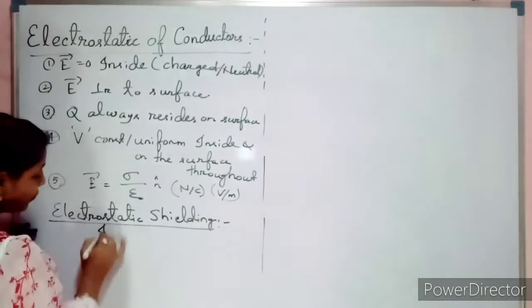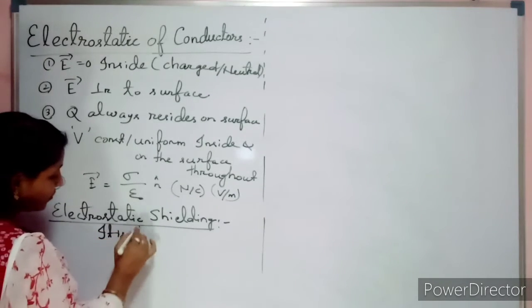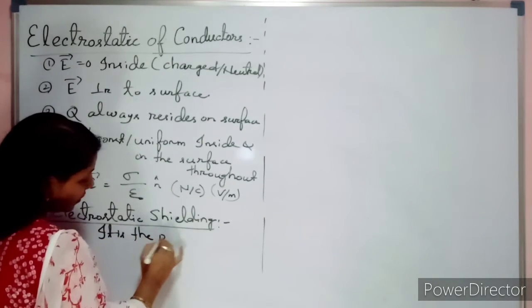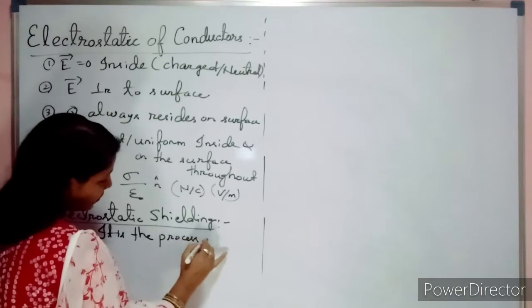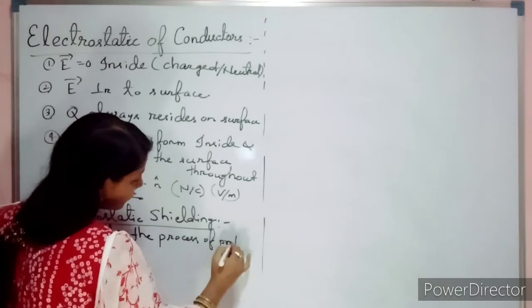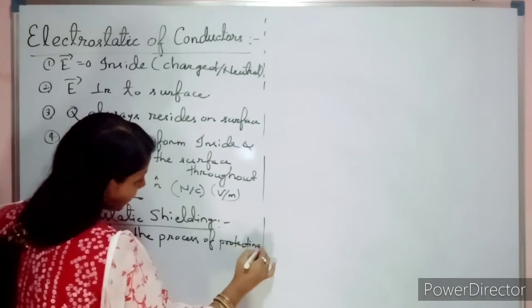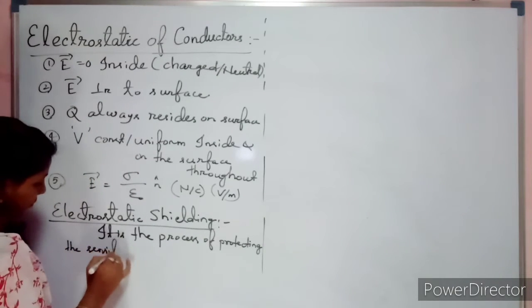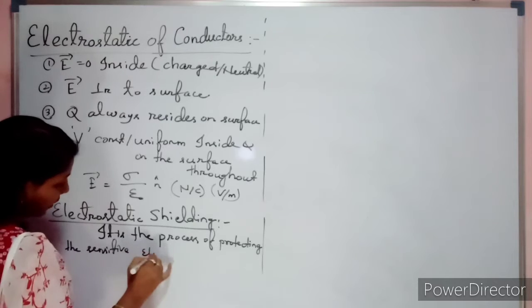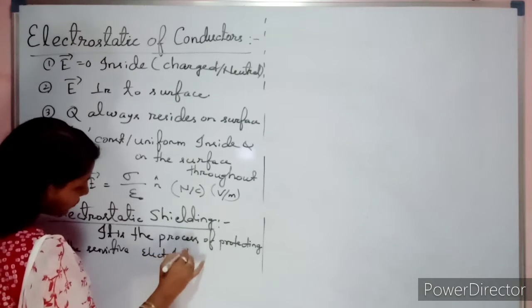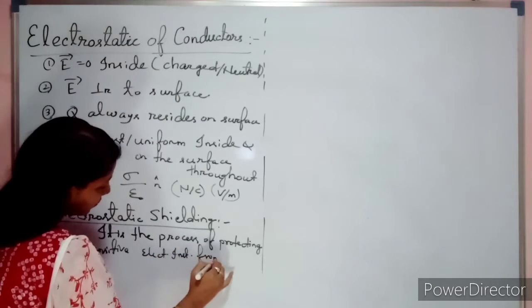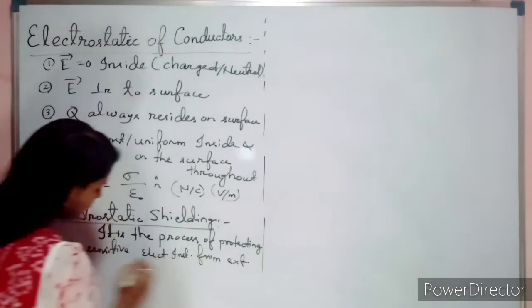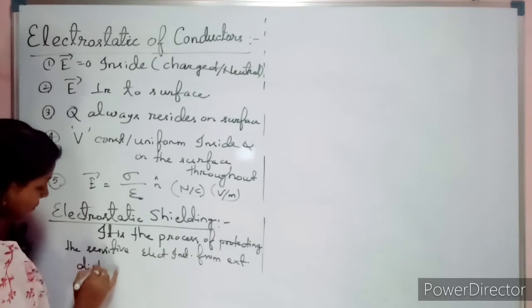So make a note of it. What is electrostatic shielding? It is the process of protecting the sensitive electrical instrument from external disturbance.